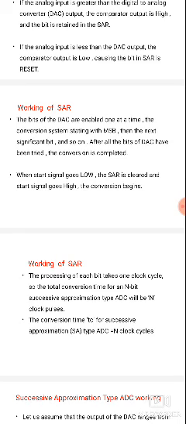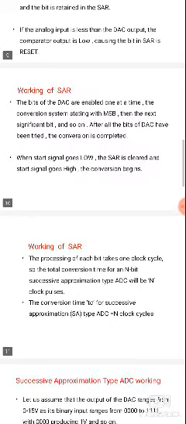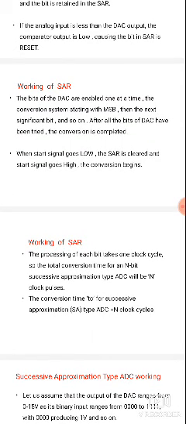After all bits of the digital to analog converter have been tried, the conversion is completed. All the bits are started in the successive approximation register and the digital to analog converter. Then the conversion is completed. When the start signal goes low, the successive approximation register is cleared, and when the start signal goes high, the conversion begins.